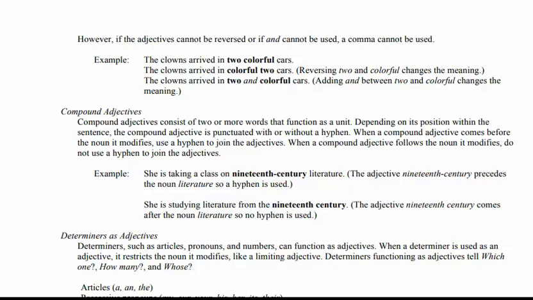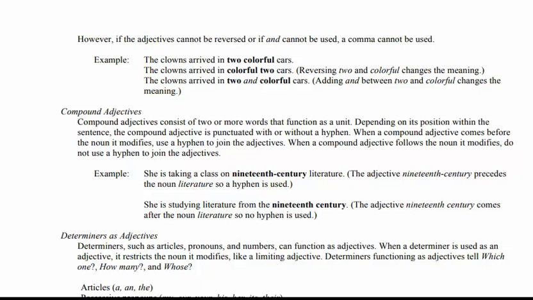Like the clown arrived in two colorful cars, and the clown arrived in colorful two cars. Reversing two and colorful changes the meaning, right? And the clown arrived in two and colorful cars. Adding and between two and colorful changes the meaning. So if the adjectives cannot be reversed, and if and cannot be used, a comma cannot be used in your sentences, right? Now the next type is the compound adjective.